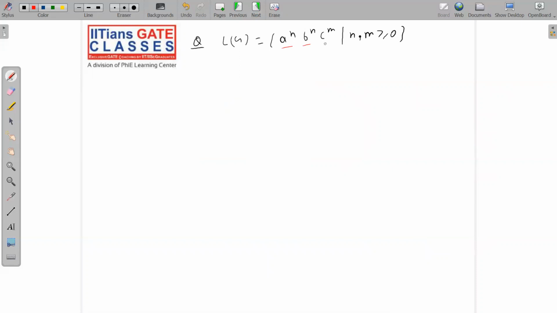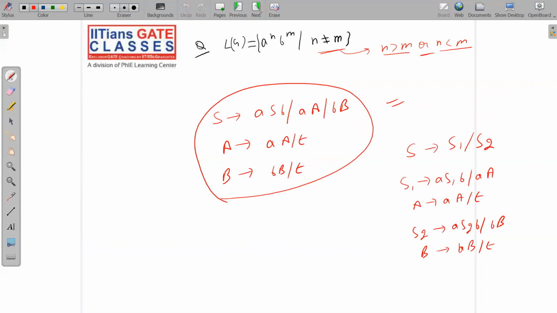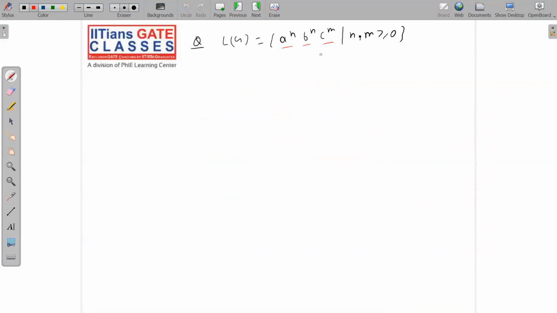A power n, B power n, C power m. Again, this is very, very simple. The similar idea which I have used in this slide, I will use here. First make A power n, B power n. Now see, there is no relation between n and m. M can be greater than n, less than n, equal to n, and so on. Let me do it for you. I will write S1 implies A S1 B or null. This will generate A power n, B power n. Now for C power m, you can easily generate: S2 implies C S2 or null. Okay, now just apply S goes to S1 S2. S1 is generating what?